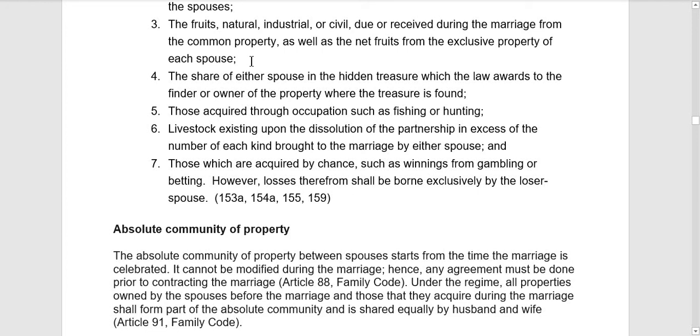So lahat ng fruits under conjugal partnership of gains, lahat ng fruits during their marriage, whether such fruit is from the exclusive property of each spouse or from the common property of the spouses, then such fruit will be considered as conjugal property. So again lahat ng fruits during marriage, whether from the common property or from the exclusive property of each spouse, is considered to be a conjugal property.